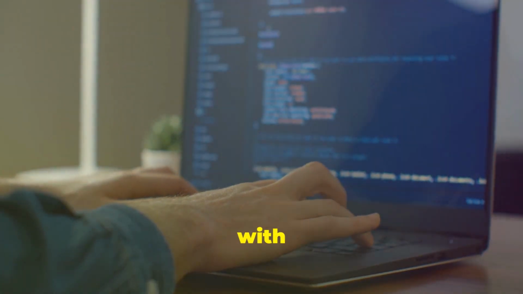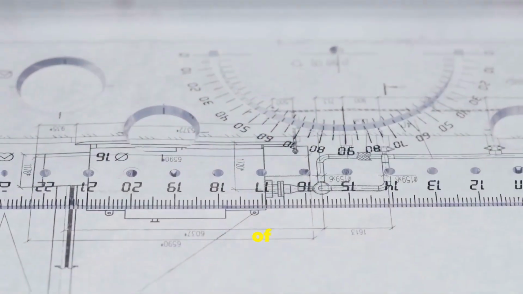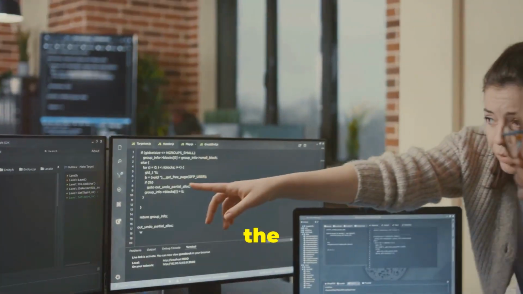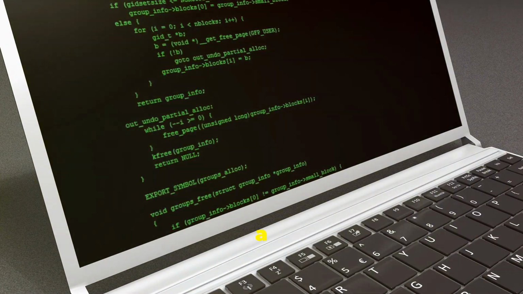Section 5. Building with blueprints: classes and objects. Ready to level up your coding game? Let's talk about classes and objects. Think of a class as a blueprint. It defines the structure and behavior of something. An object, on the other hand, is an instance of a class.